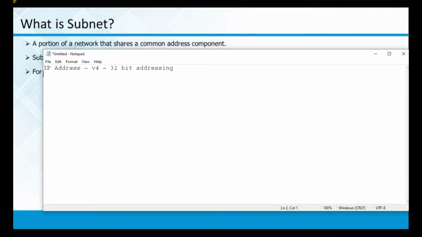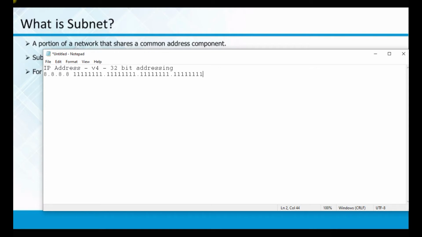When I say 32-bit addressing, please understand this one. This is the fundamentals of networking also. This 32-bit address is categorized as 8.8.8.8, four groups of 8 bits. 8 bits means 1, 2, 3, 4, 5, 6, 7, 8, then a dot, and again 8 bits, dot, 8 bits, dot, 8 bits. This is how the IP addressing is done, with zeros and ones in binary.